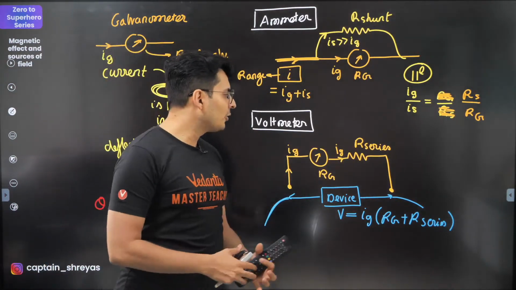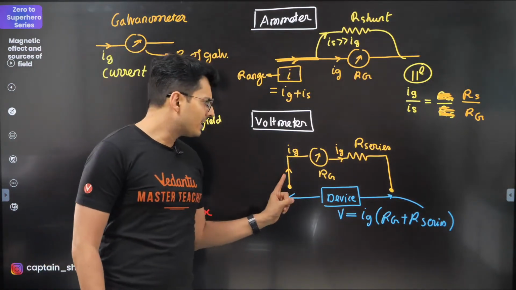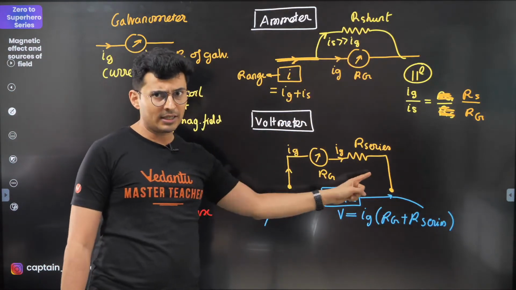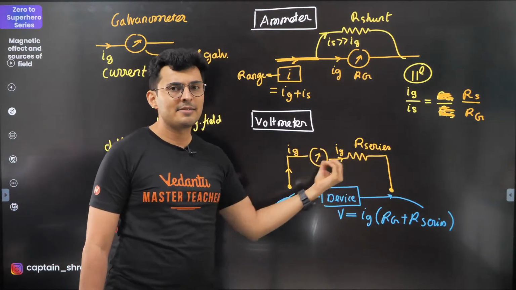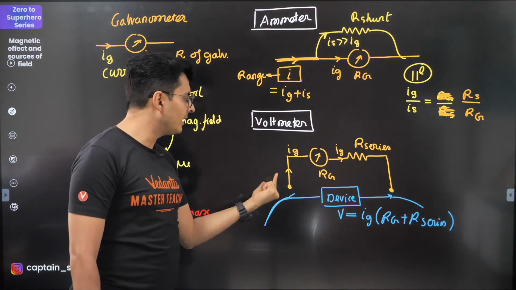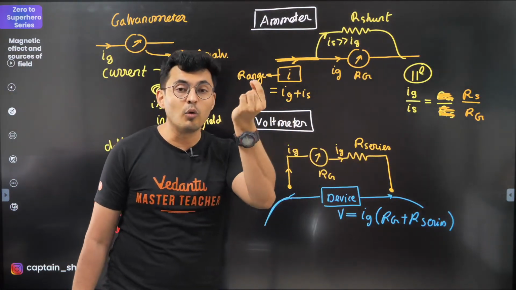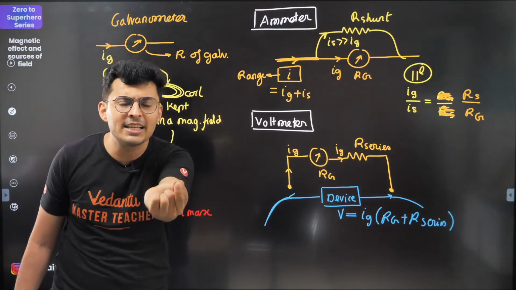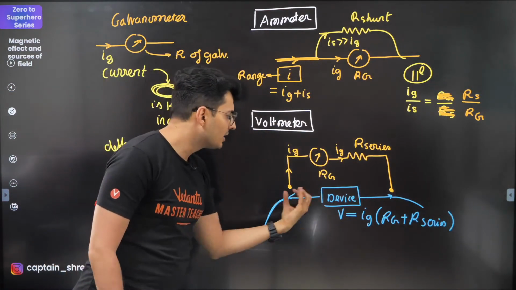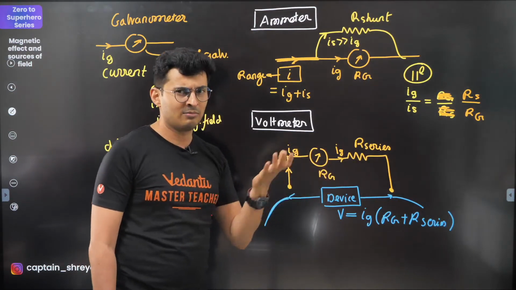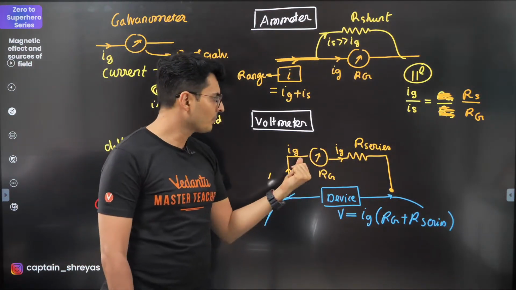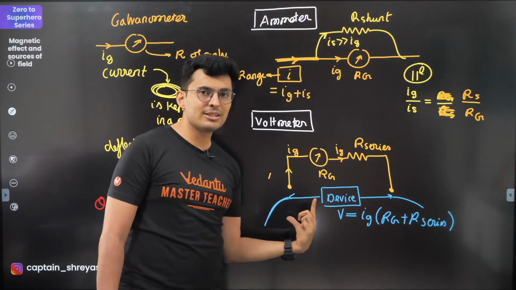Okay, moving on to voltmeter. Voltmeter, it's very simple. Instead of a parallel resistor, you connect a series resistor. So the resistance is very high. So you will see the current which is drawn in a voltmeter is going to be very small. So if you have a device, you want to measure the voltage across it, a very small current flows through the galvanometer because it's very sensitive anyways. So that measures the voltage difference.